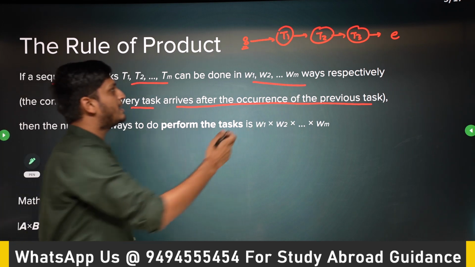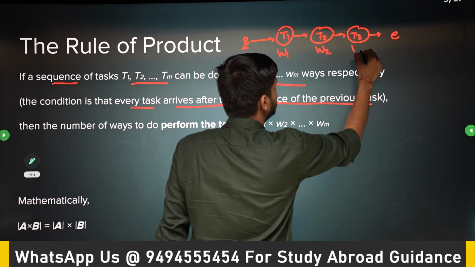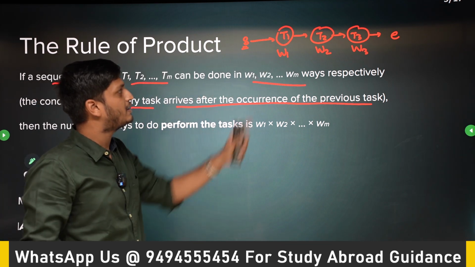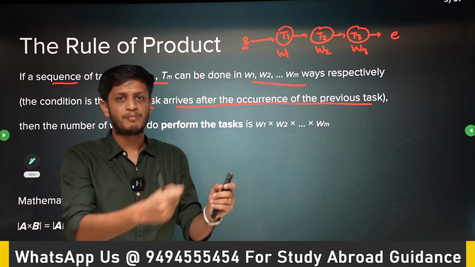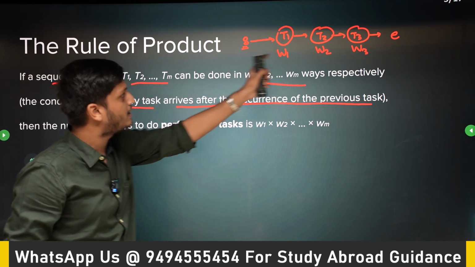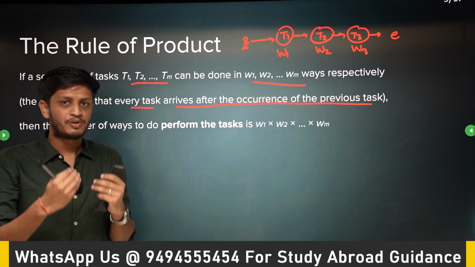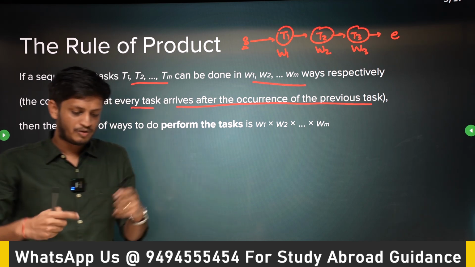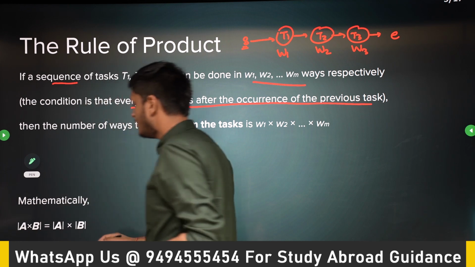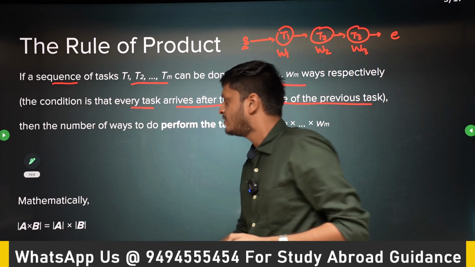Now T1 can be done in W1 ways, T2 can be done in W2 ways, T3 can be done in W3 ways. Okay, you can perform T1 in W1 different ways. With an example, it will be more clear. I will show you in the next slide. But the number of ways in which you can reach the ending point from the starting point will be W1 into W2 into W3. So whenever you can put the tasks in a sequence, you apply the rule of product. Okay. So again, mathematically, we are just multiplying the cardinalities of all these sets.